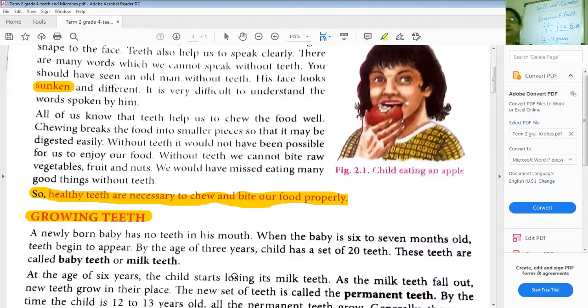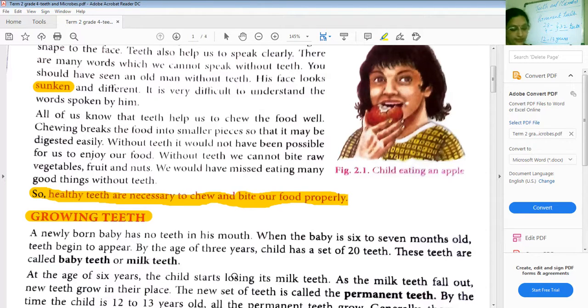So we have understood now about the milk teeth, that is the temporary teeth, and the number and the age also, and when the permanent teeth are there with the children, and when the wisdom teeth will come to the individuals, and what are the total number of teeth.